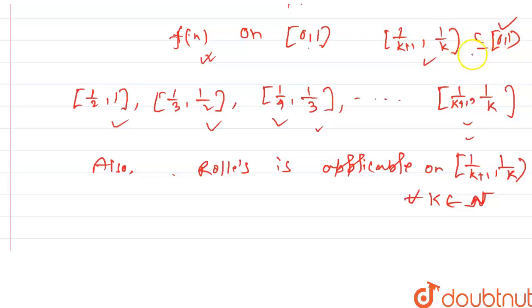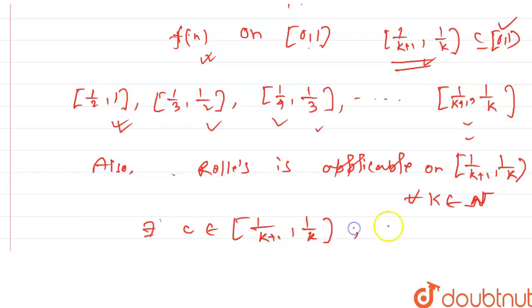So Rolle's theorem is also applicable on that interval. And Rolle's theorem states that there exists a point c on the interval 1 by k plus 1, 1 by k where f dash c equals 0.